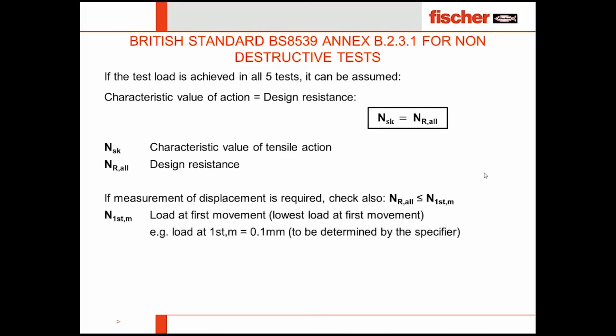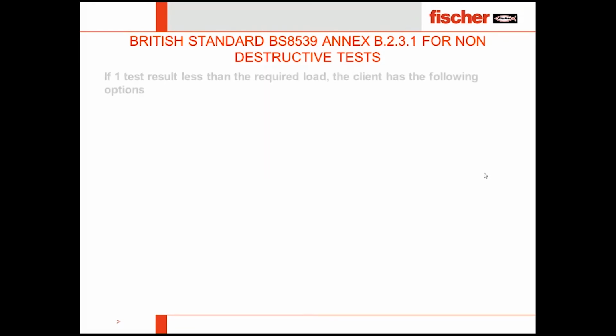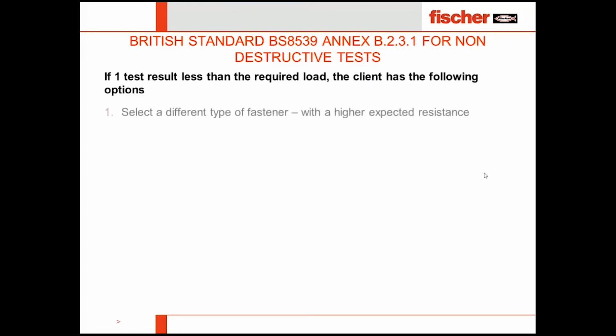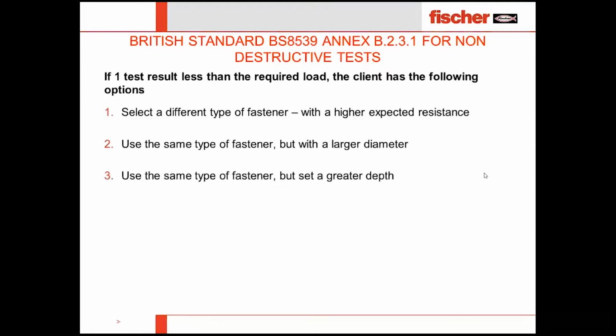And if it is not achieved, then the selection of the fastener has to be changed to the higher expected resistance anchor, or maybe you can use the same type of fastener with a larger diameter, maybe the next size of the anchor, or maybe you can use same type of anchor with more depth.